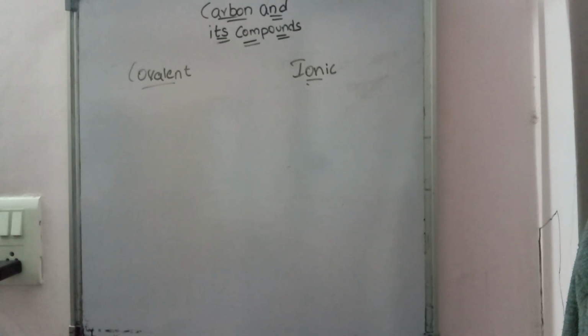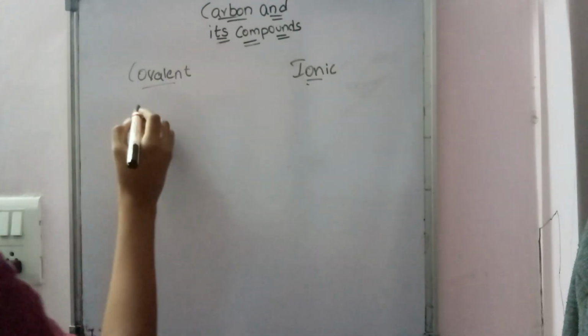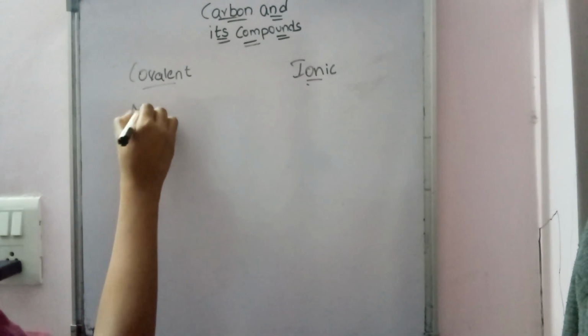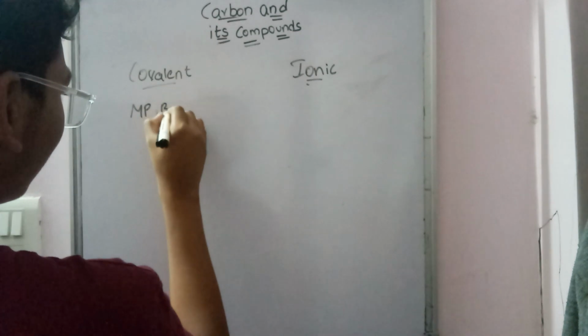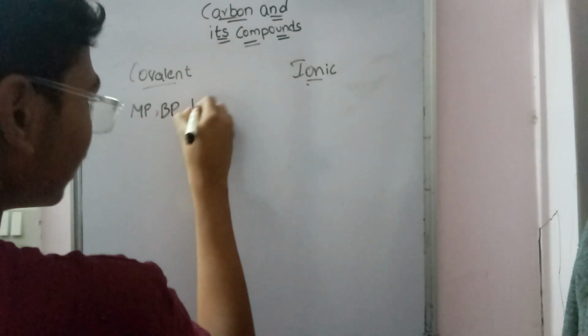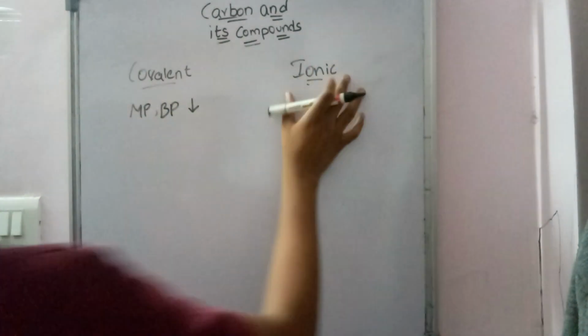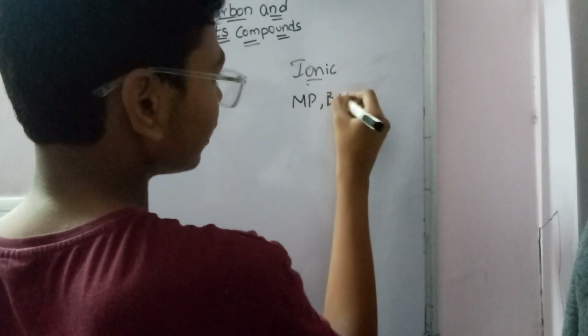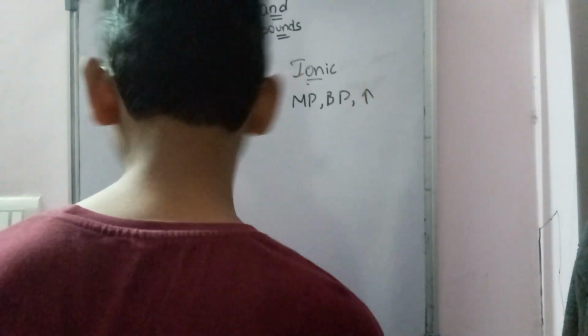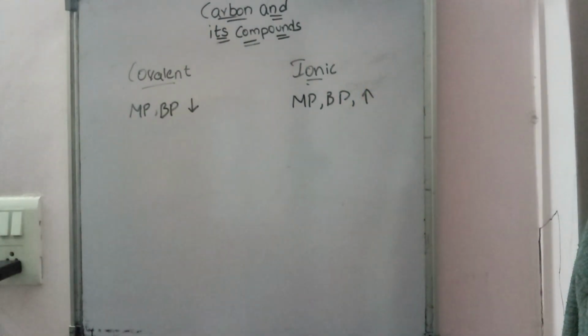In covalent bonds, the melting points and boiling points are low, and in ionic bonds the melting point and boiling point are very high. I hope you understand.